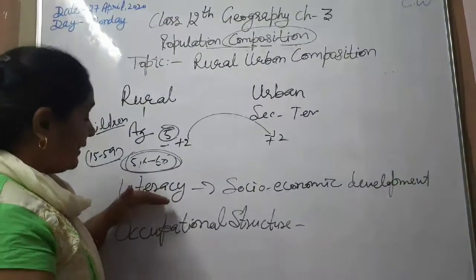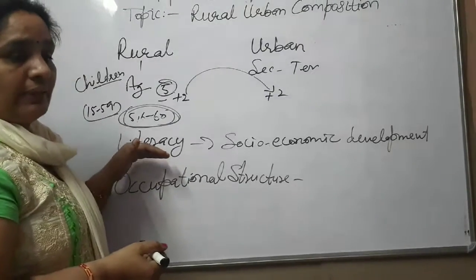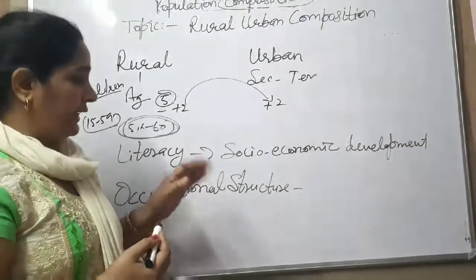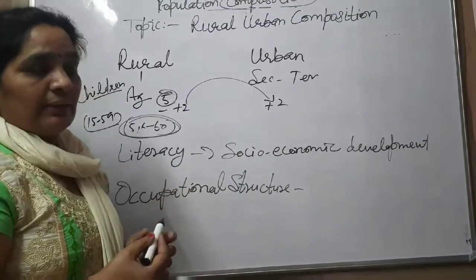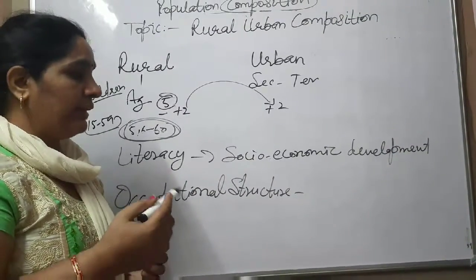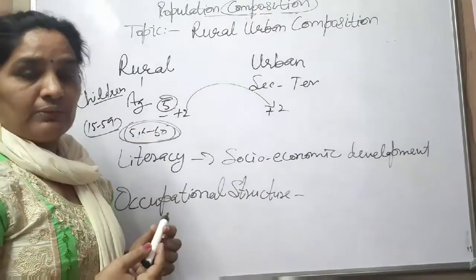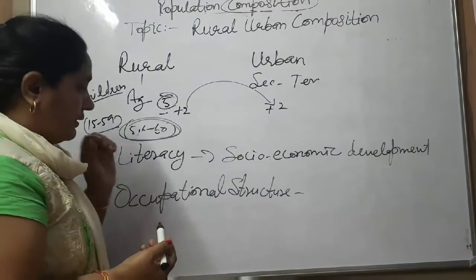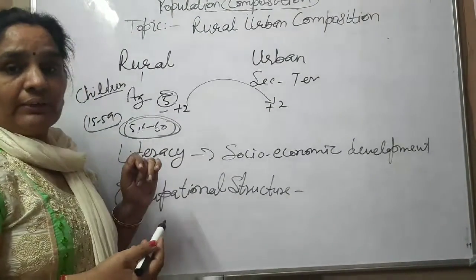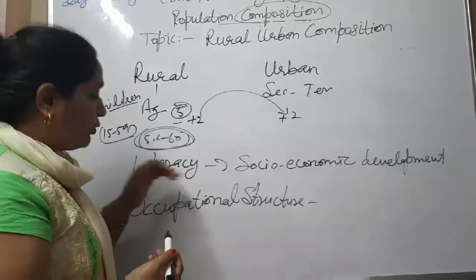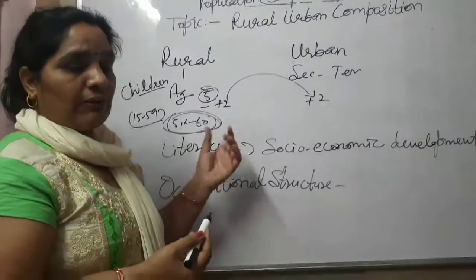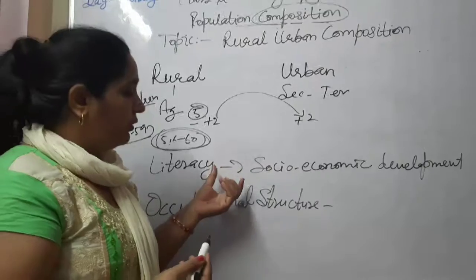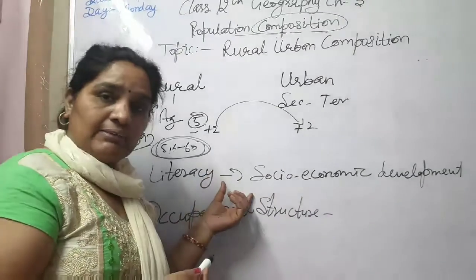Who is literate in our country, for example, in India? The person above the age of 7 years who can read, write and understand in any language and do some arithmetic calculation also is known as a literate person. What is the literacy ratio in our country? So, above the age of 7 years, out of 100, the number of children who know how to read and write in any language.